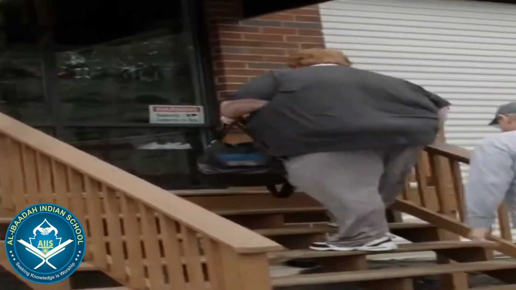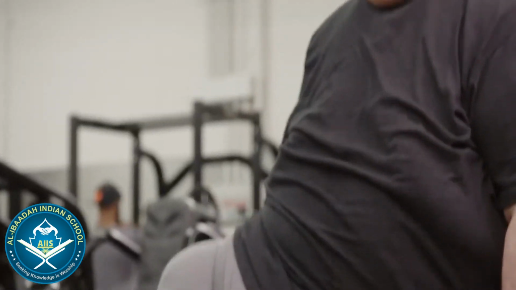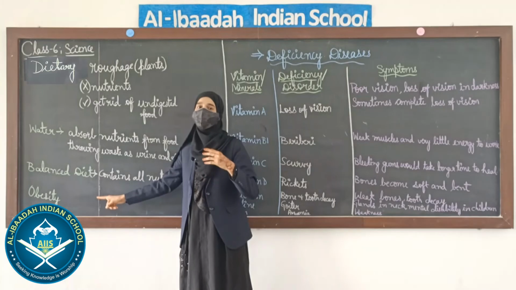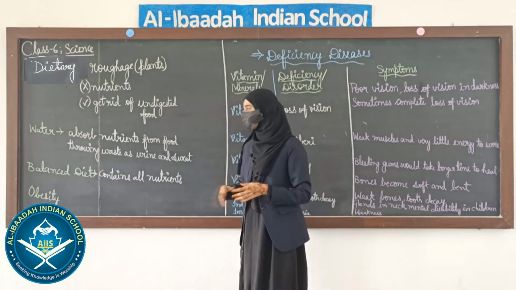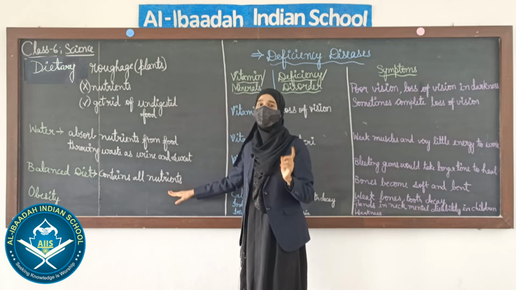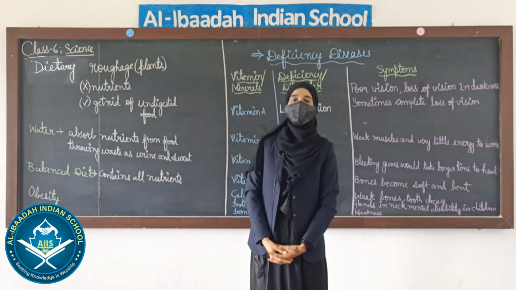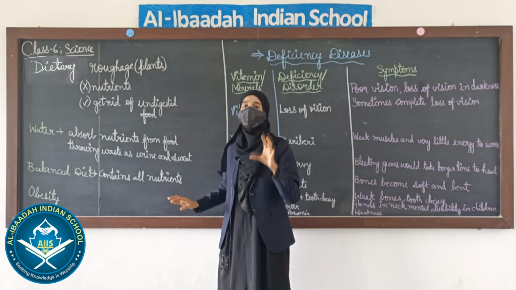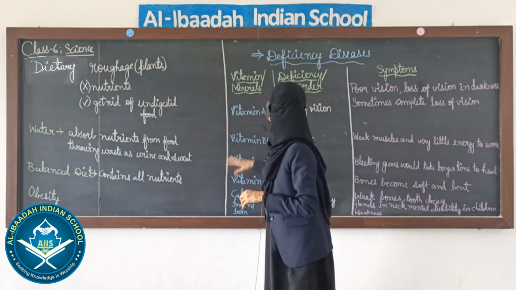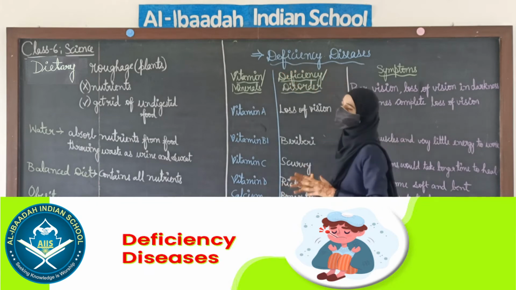So we need to have a balanced diet, in the sense all the components should be in the proper proportion. And next comes deficiency diseases.